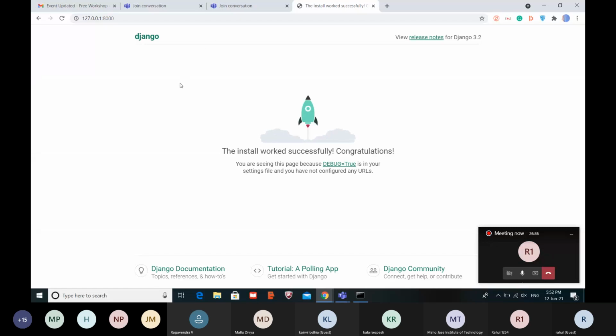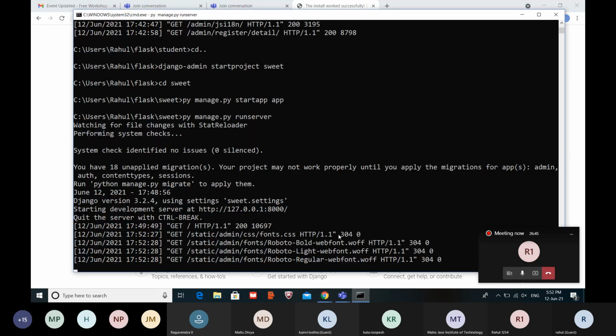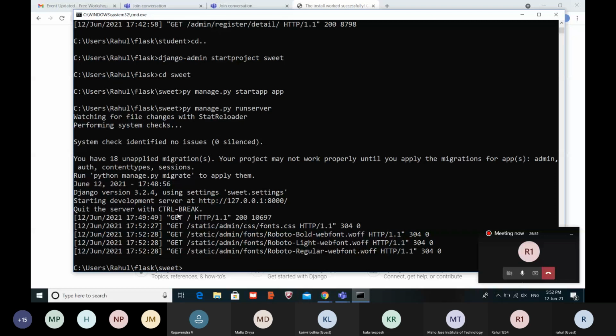Now my site has been loaded successfully. You can see the install worked successfully. Congratulations. So now just press Control C. In that same folder itself, just type code dot. Just type this command to open it in Visual Studio Code.